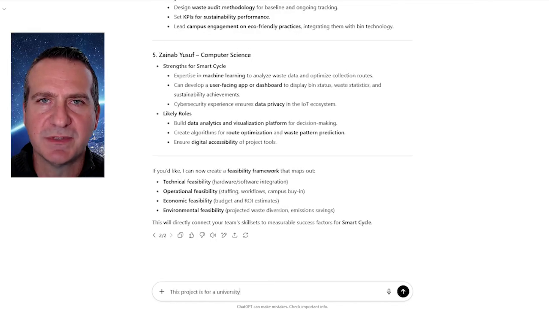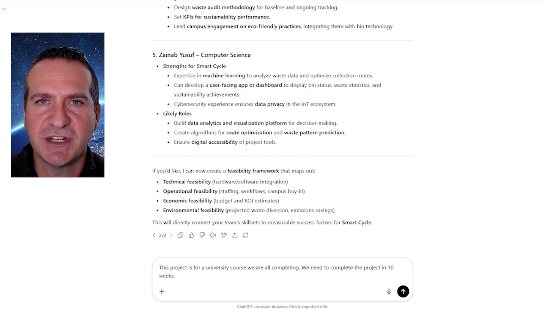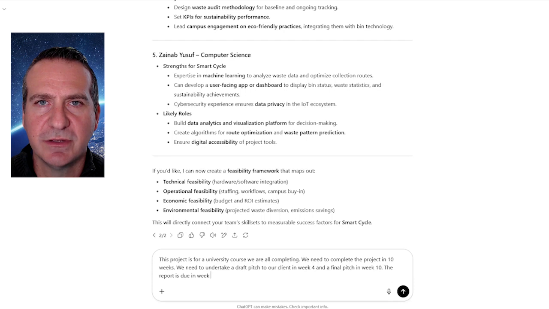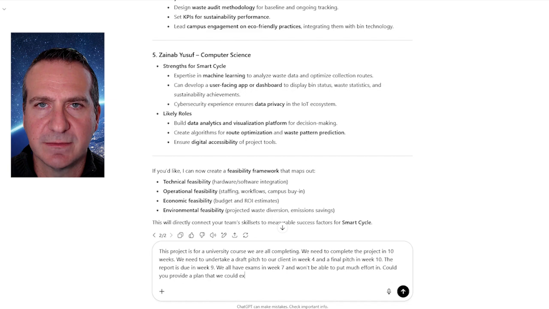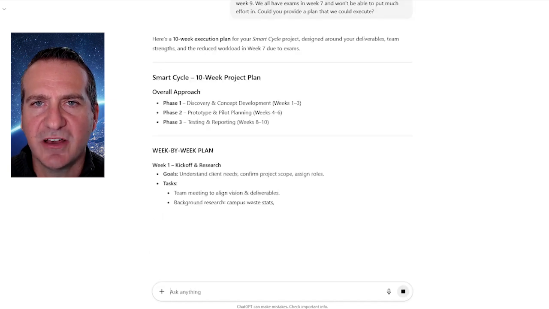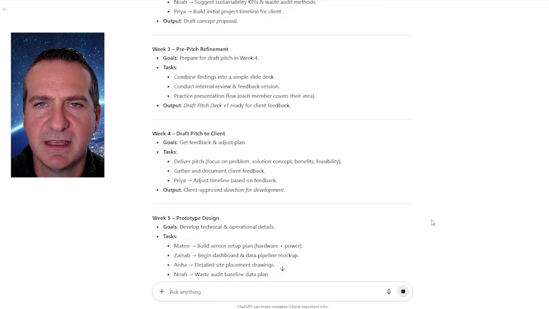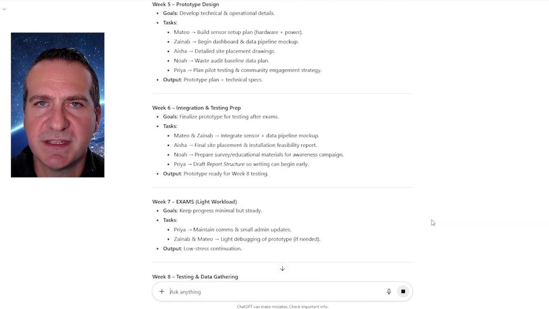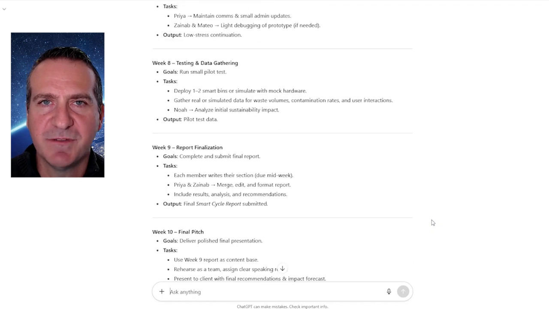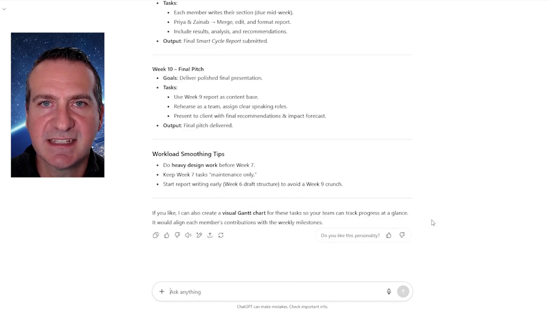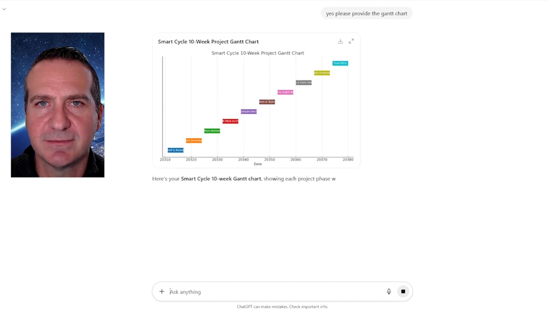I'm now going to prompt some information about our project, including key milestones. I'm also going to include one of the major restrictions that we have in week 7. As you can see, the AI provides a weekly summary of key milestones, including what each of the team members should be completing. Once it's provided all the information, it even asks us if we would like a Gantt chart. I'm going to say yes, and let's see what it produces.